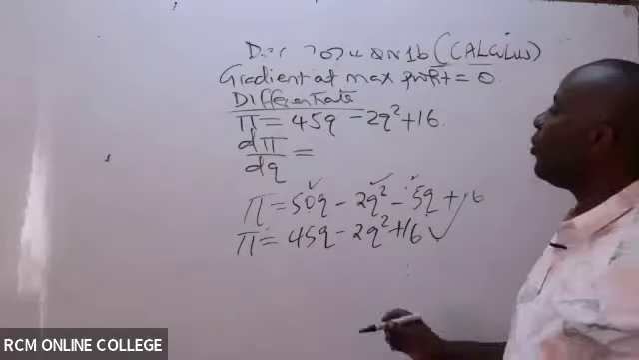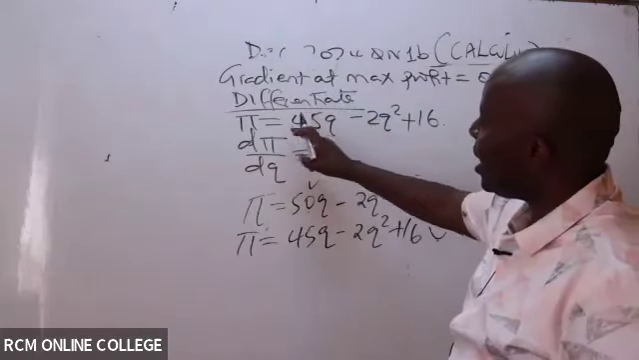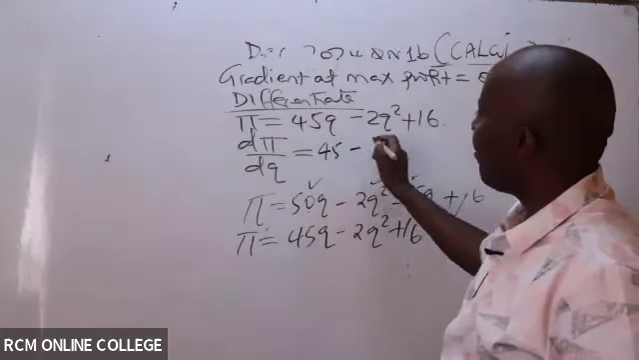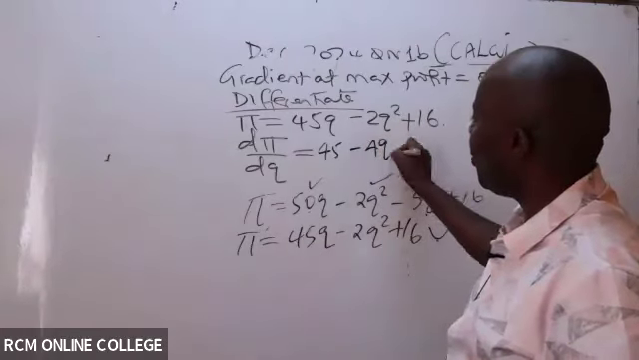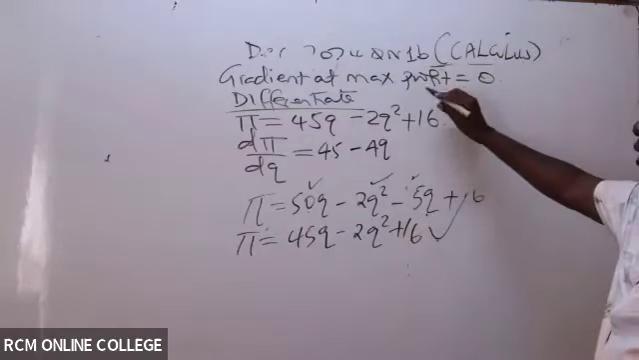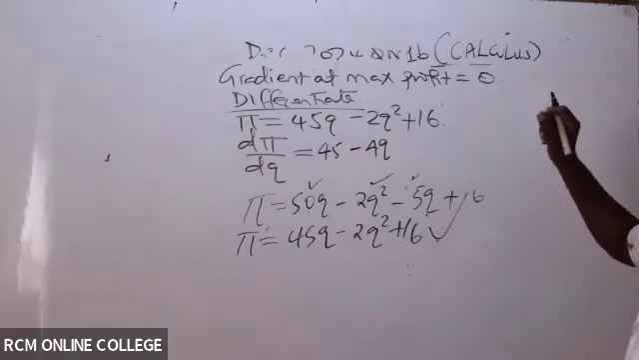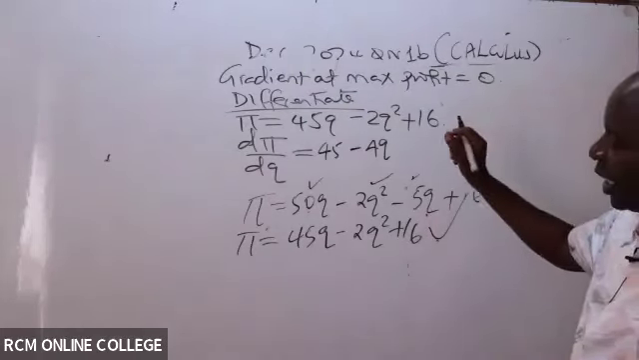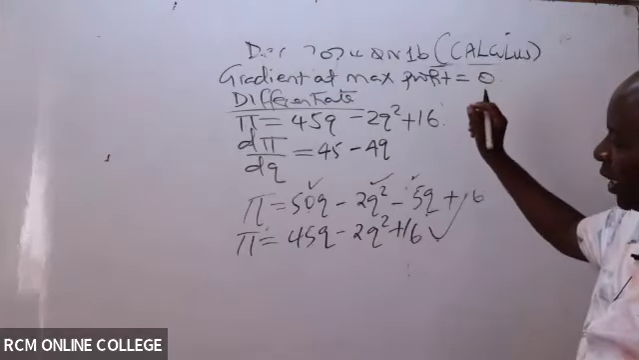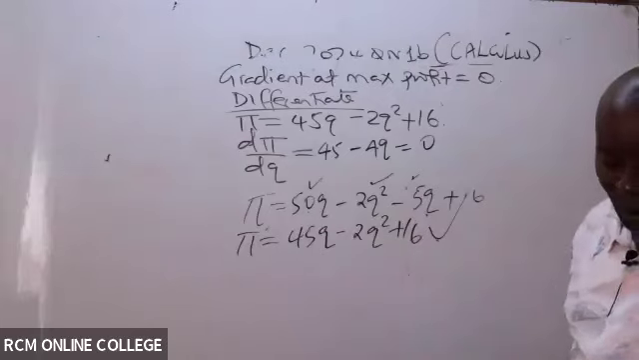So they're telling me, Mwalimu, go ahead and differentiate this. So when I differentiate these, it will be 45 minus, this gives me 4Q. The constant on differentiation, the constant does what? Here disappears. And you have just said that at the point of maximum profit, our d profit over dq will be equal to what here? Will be equal to 0.